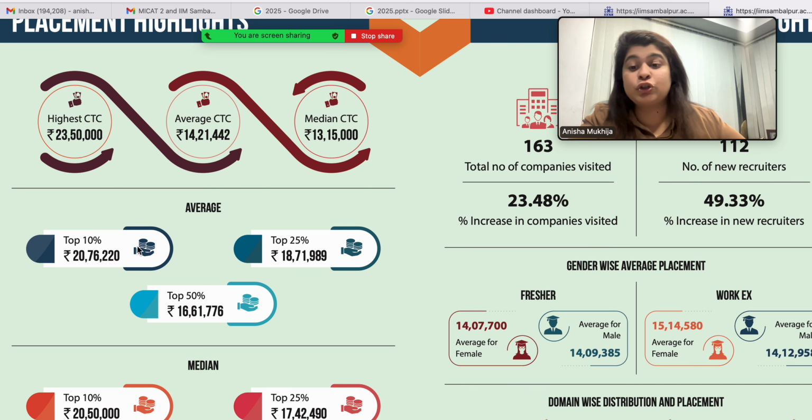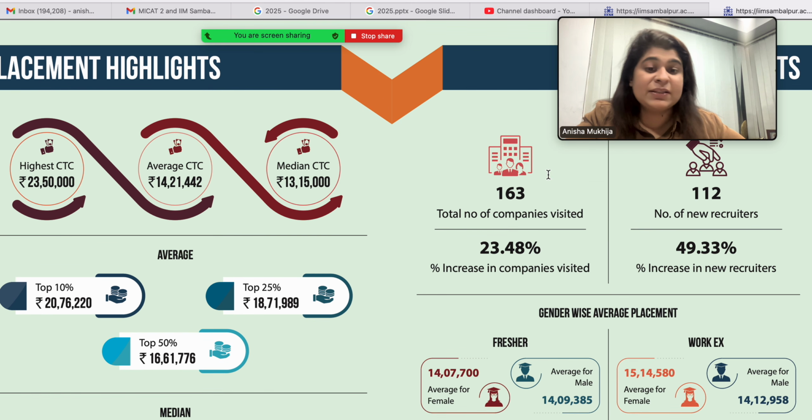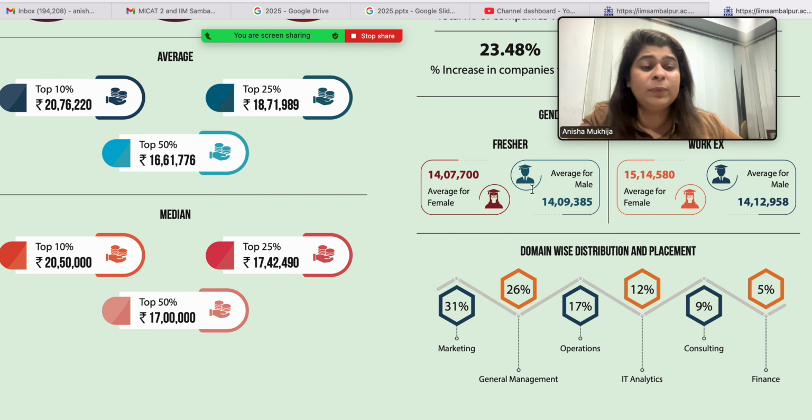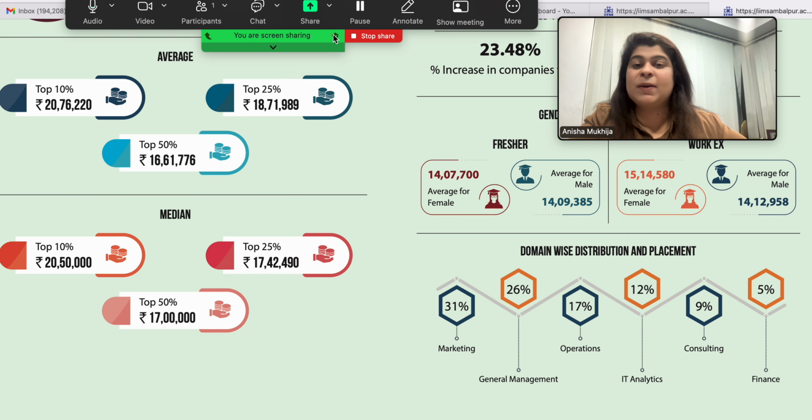If we look at the average of the top 10%, it was 20.76, average of the top 25% of the batch 18.71, top 50% 16.61. More or less 163 different companies came in, 112 were new recruiters, and good brands have been coming. From the domain perspective, maximum were in marketing: 31% placed in marketing, 26% in general management, 17% in operations, 12% in IT analytics, 9% in consulting, 5% in finance. This is with respect to the placements.